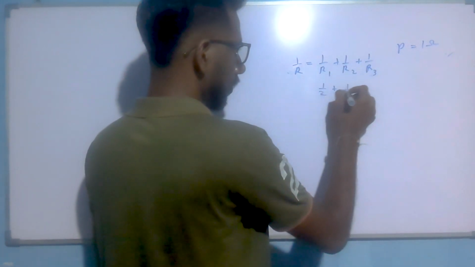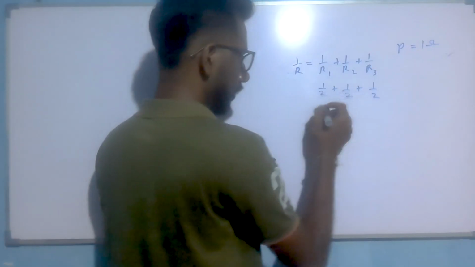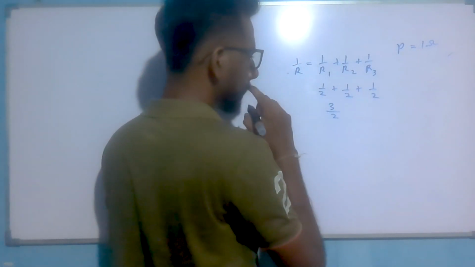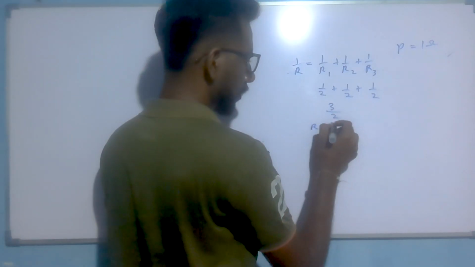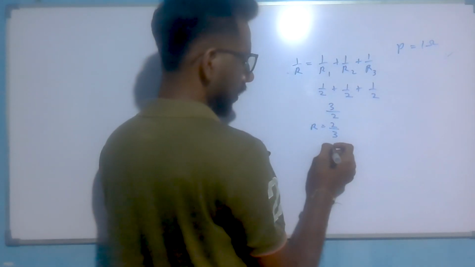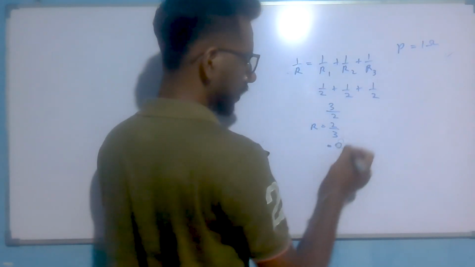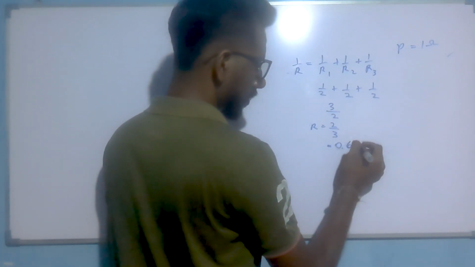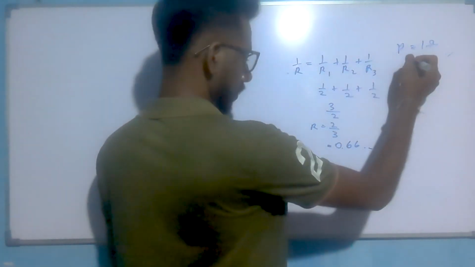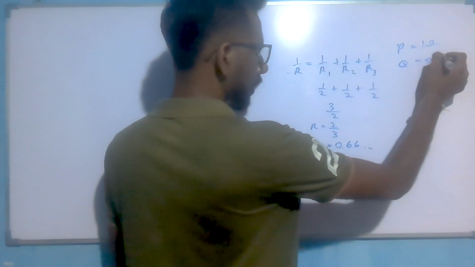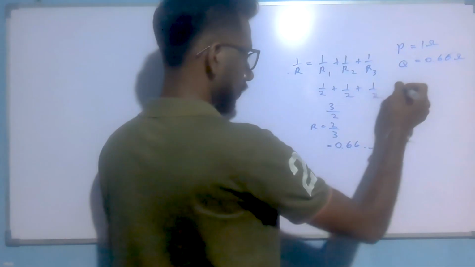1 over 2 plus 1 over 2 plus 1 over 2. The sum is 3 over 2. Then R is 2 divided by 3. So the answer must be the 0.66 value. So PQ is 0.66 ohm.